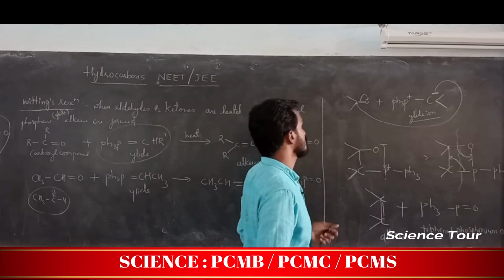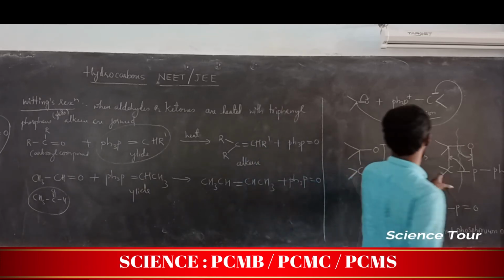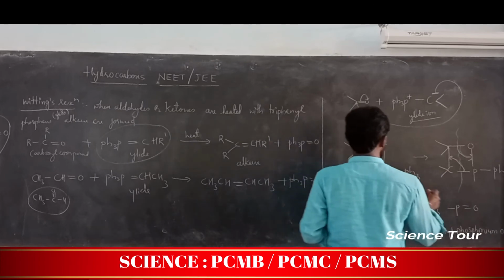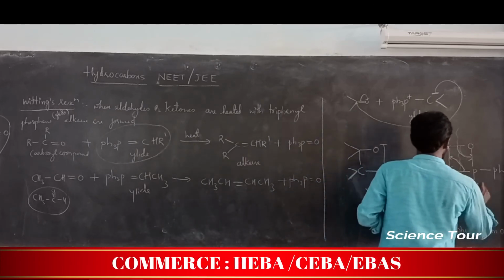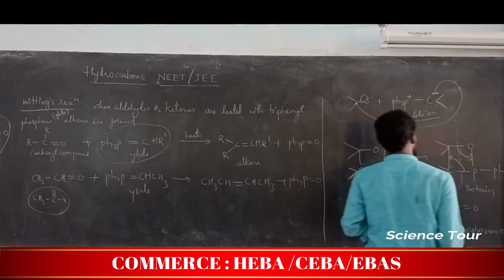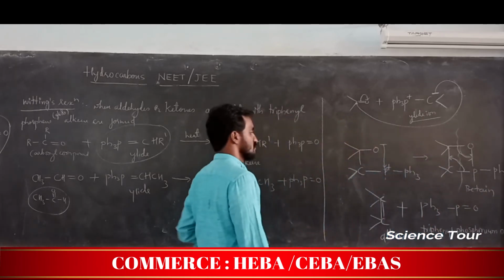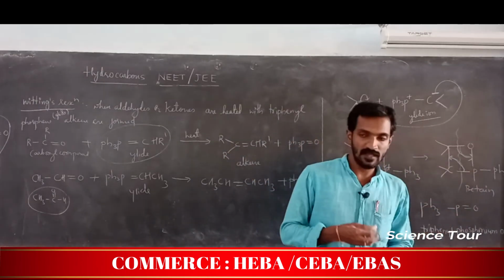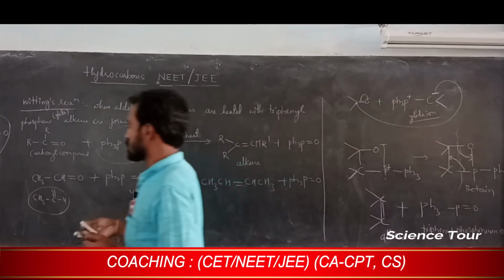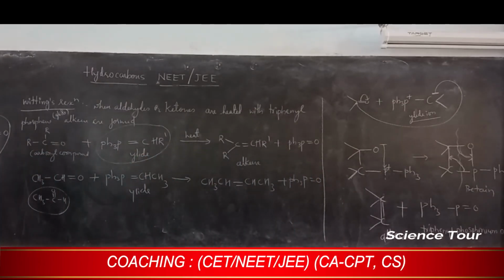And this structure formed is called the betaine structure. These two reactions are important, my dear students. Please note down this one.